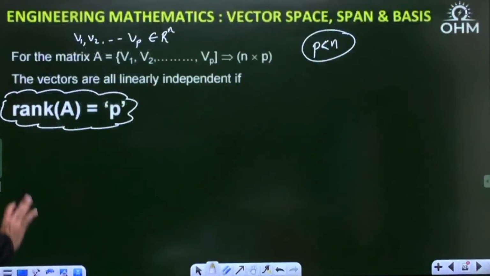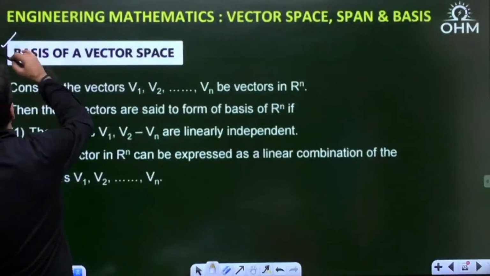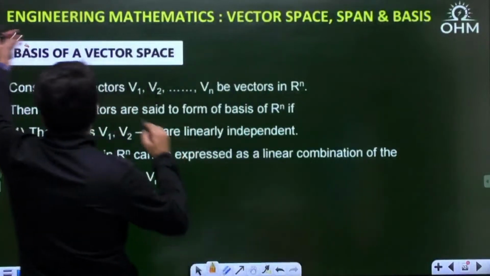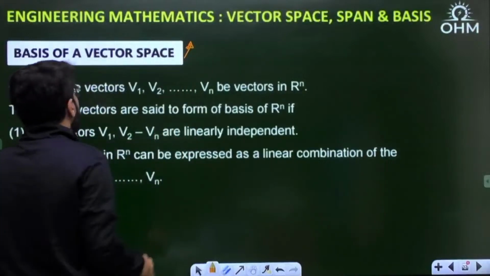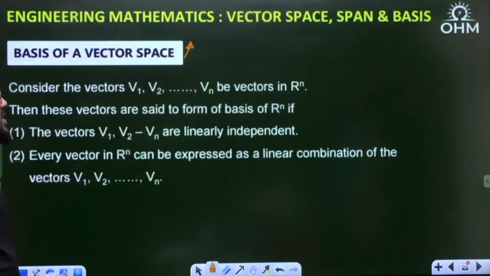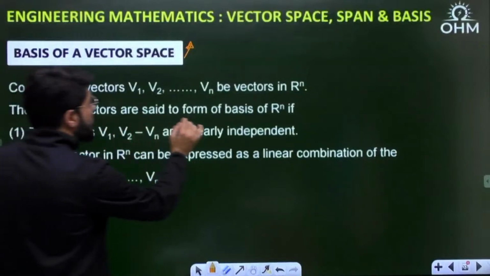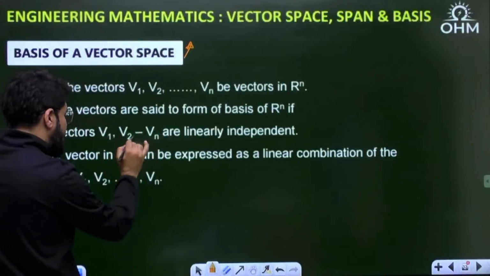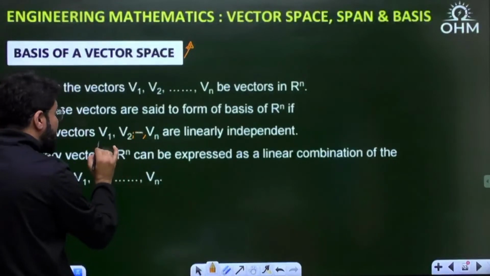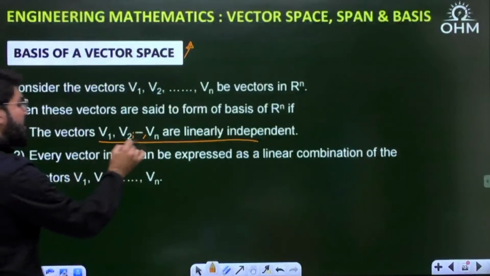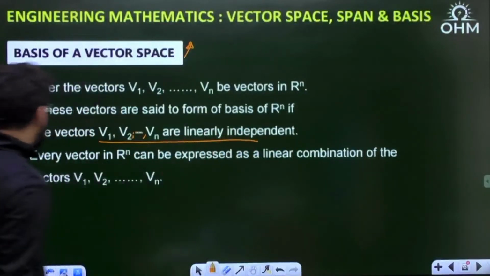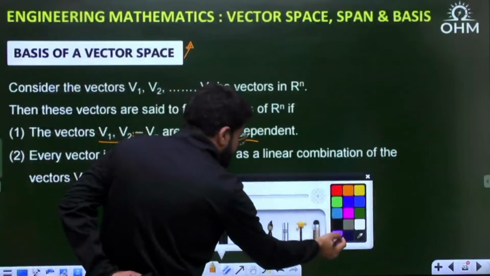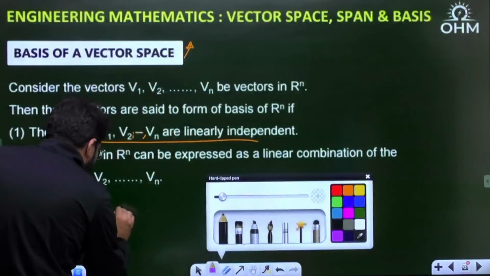Now, this brings us to another important definition, known as the basis of a vector space. What do we mean by the basis of a vector space? Next important concept. Consider the vectors v1 to vn in Rn. These vectors are said to form a basis of Rn if the vectors v1, v2, up to vn are linearly independent, and every vector in Rn can be expressed as a linear combination of the vectors v1 to vn. Let me put it more simply. Consider this basis set.